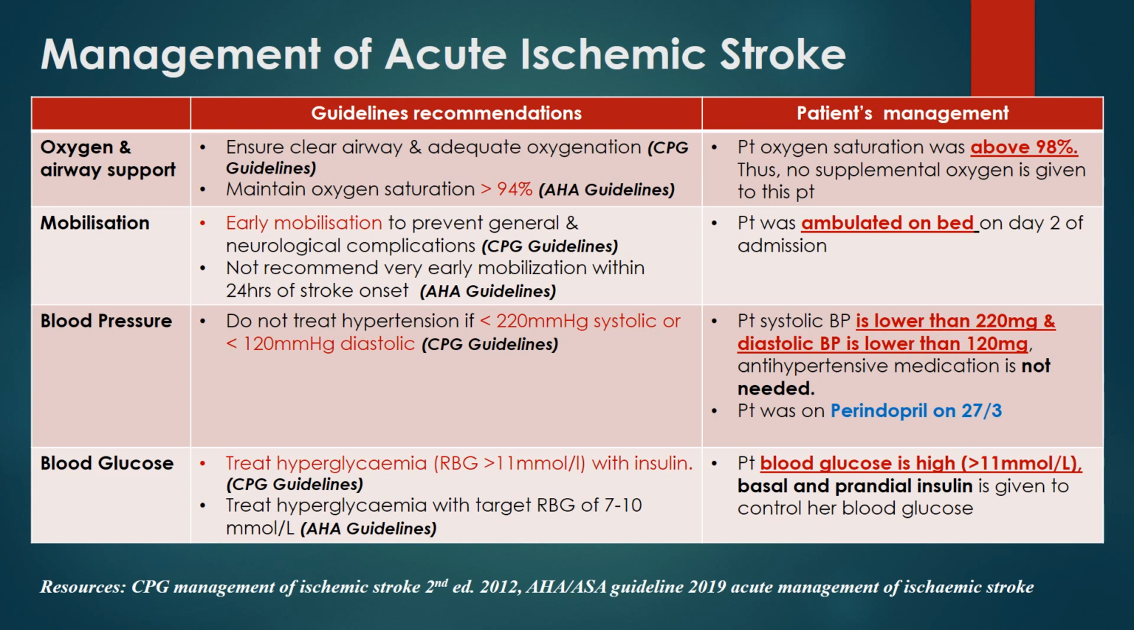For the management of acute ischemic stroke, I've referred to two major guidelines, which are the CPG management of ischemic stroke and also the AHA acute management of ischemic stroke. Firstly is the oxygen and airway support. According to the recommendation, we have to maintain the patient's oxygen saturation at more than 94%. For this patient, the oxygen saturation was above 98%. Thus, no supplemental oxygen has to be given to this patient.